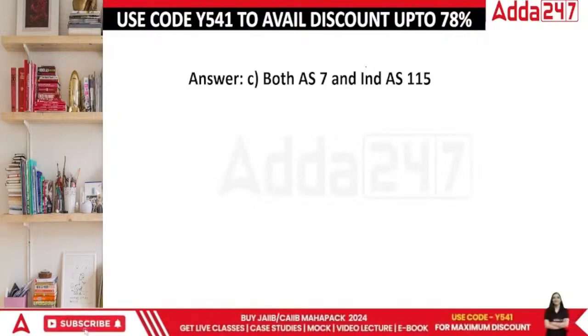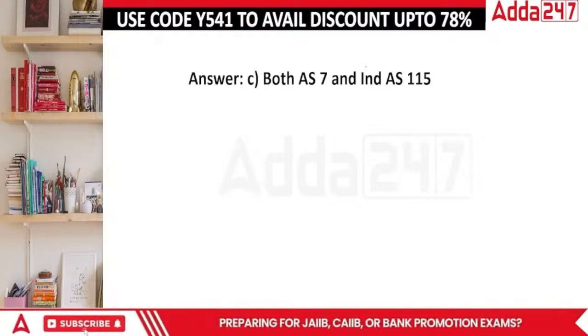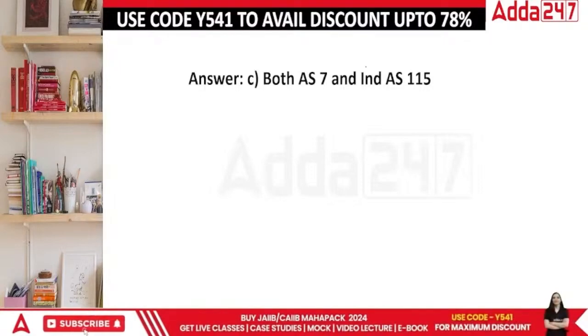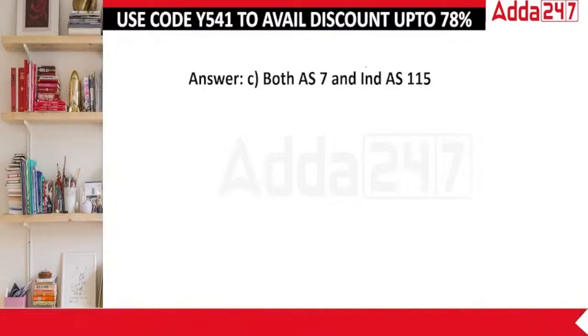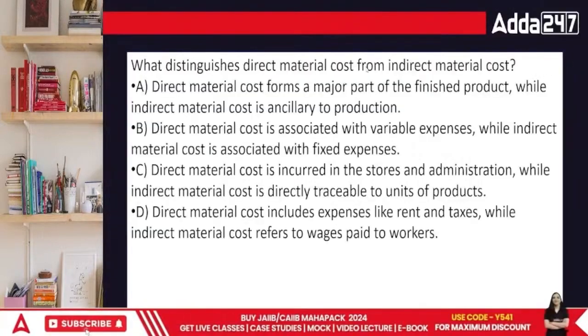These are the various accounting standards. AS7 is for contract accounting, and when we talk about Ind AS 115, this is the same standard, but as per the Indian accounting standards, which were released recently. Recently means just a few years back, 4-5 years back. Okay everyone, next question. This looks like a very long question.